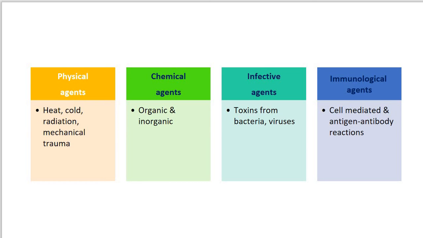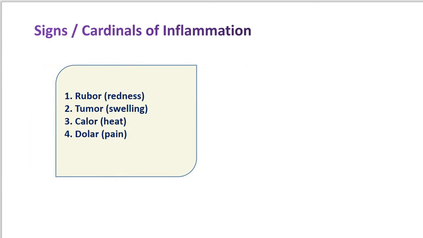After that, the third is the infective agents and their toxins, in the form of bacteria or viruses. The toxin is formed from the bacteria or from the viruses. After that, the immunological agents, which include cell mediated and antigen antibody reactions. Now these are the causes of inflammation. Next we can see the signs and cardinals of inflammation.